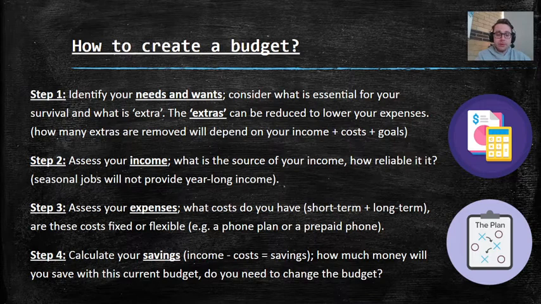How much money will you save with this current budget? Do you need to change the budget? If your costs are higher than your income, you need to go back to the budget. You need to fix that up, because that's not going to work. You'll be losing money every month and you'll run out of money.